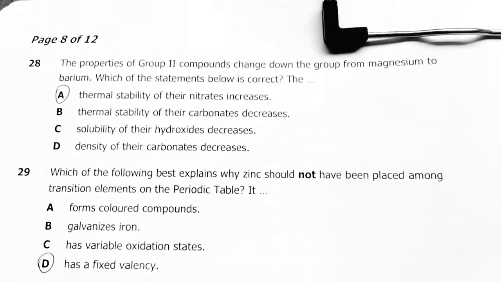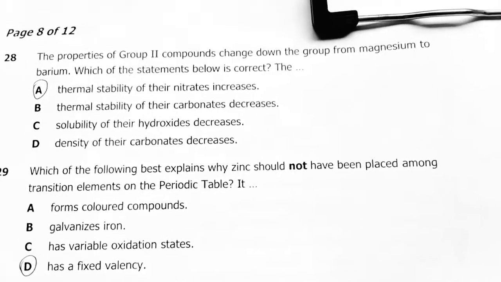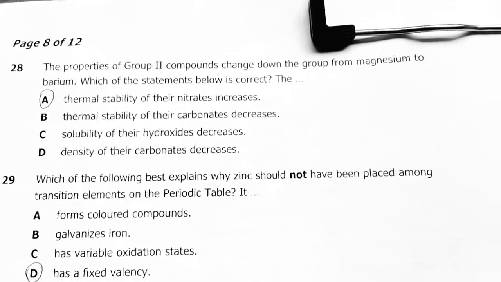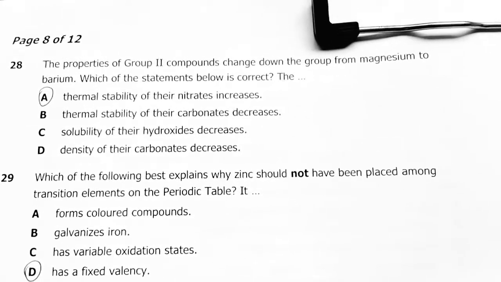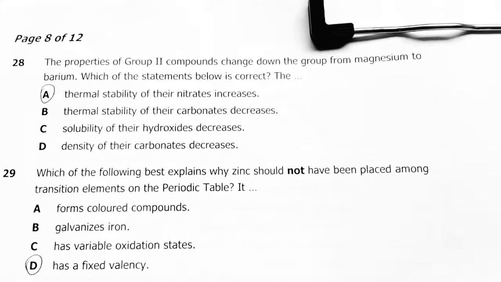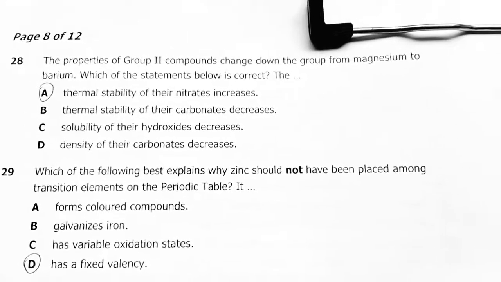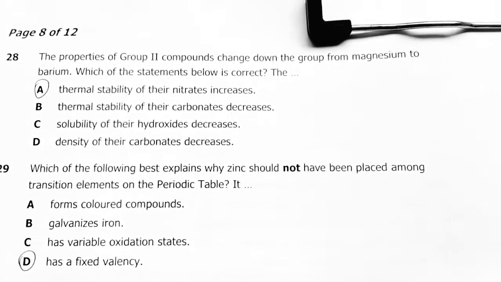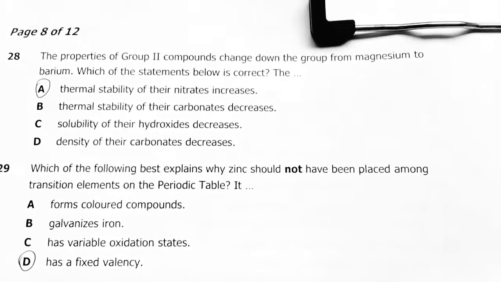And did you know that helium was discovered on the sun, and hence it's called helium, from Helios, the sun? 28. The properties of group 2 elements change down the group from magnesium to barium. Which of the statements below is correct? The thermostability of nitrates increases because as you go down the group, reactivity of the metals increases, and so does the stability of the compounds formed by those metals.